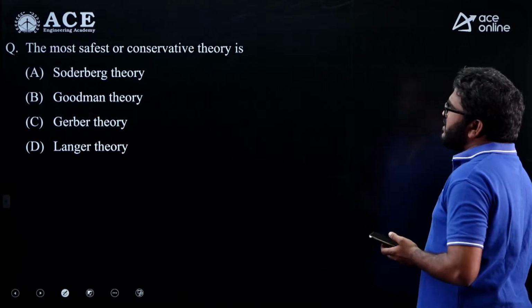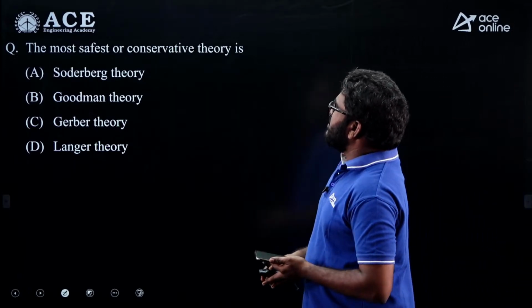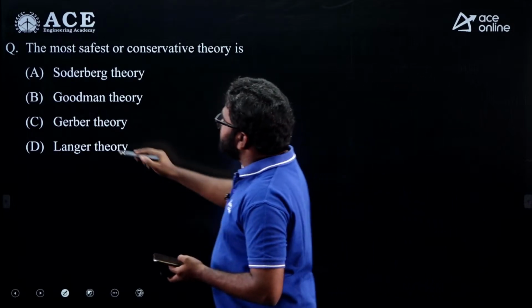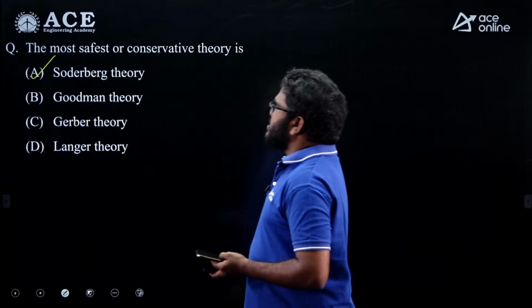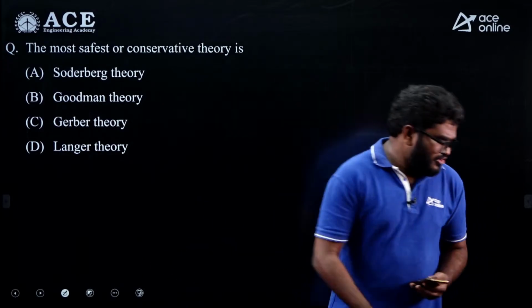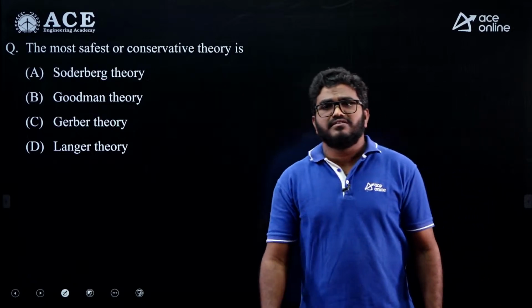So the next question is a theoretical type question. The safest or most conservative theory is Soderberg theory. The safest and most conservative theory is Soderberg theory. So, 3 questions they asked, 2 numericals and 1 theoretical question.